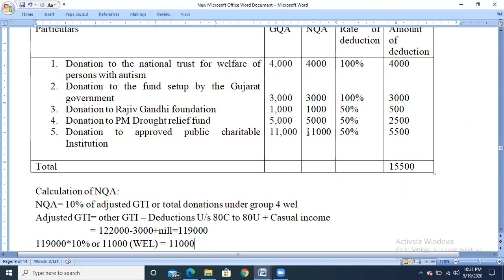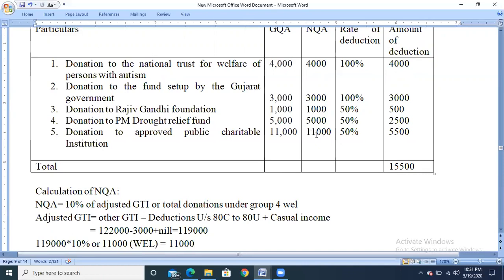So they have a contribution of 11,000. Okay, so 11,000 will be the donation amount. So 1,19,000 into 10% will get 11,900, or 11,000, whichever is less. So the lesser amount is 11,000 only. So that 11,000 will be the net qualifying amount.